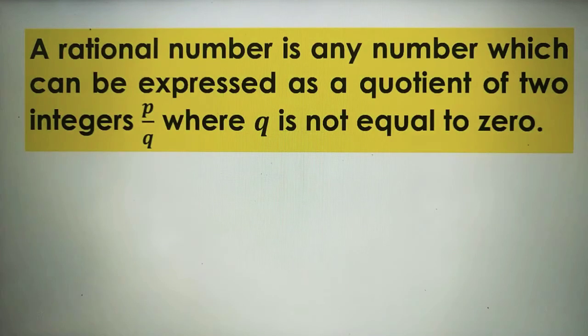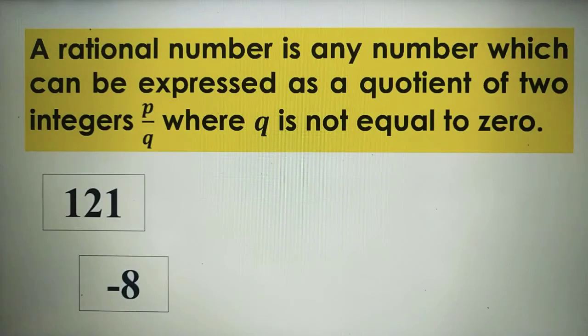A rational number is any number which can be expressed as a quotient of two integers p over q, where q is not equal to 0. Examples of rational numbers are 1, a whole number, because this can be expressed as a quotient of two integers by putting 1 as its denominator.